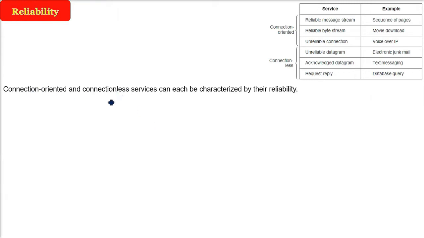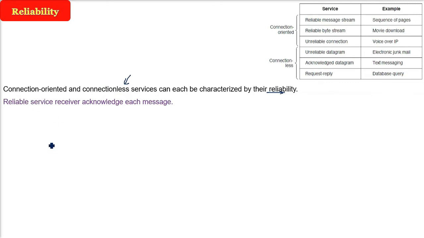Continuing with the reliability, the connection oriented and connectionless service, these are the basis of the reliability. Reliability means what? That you can rely. That is, you can have trust that actual transmission is taking place and the transmission gets through properly. The sender will receive all the content. In reliable services, the main thing is the acknowledgement is received every time.